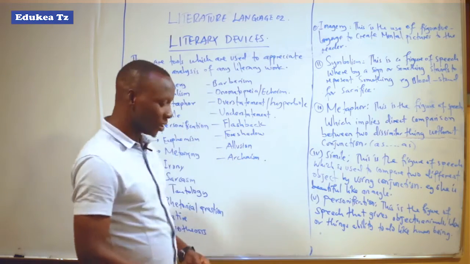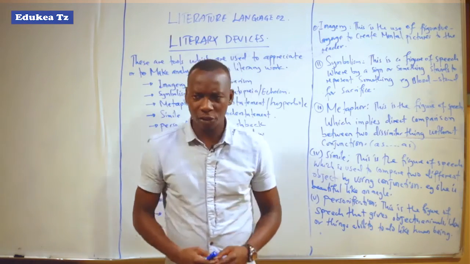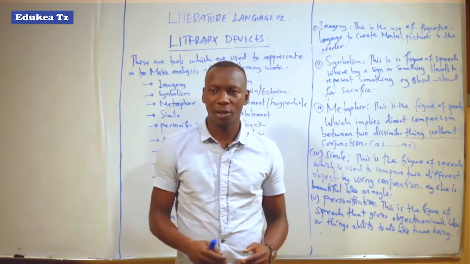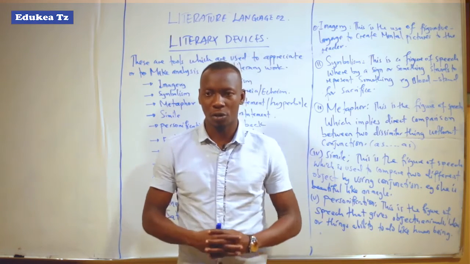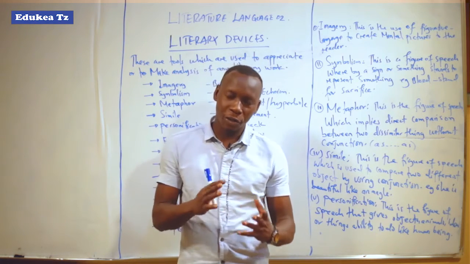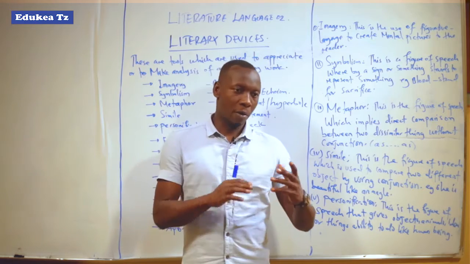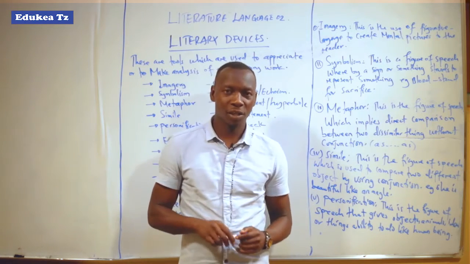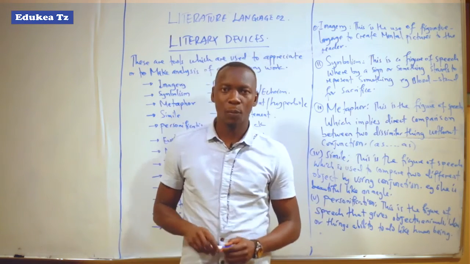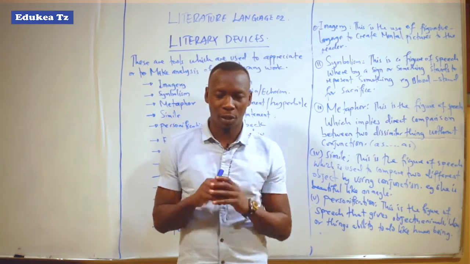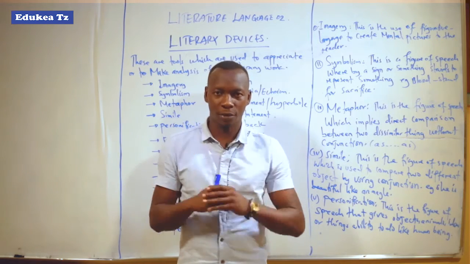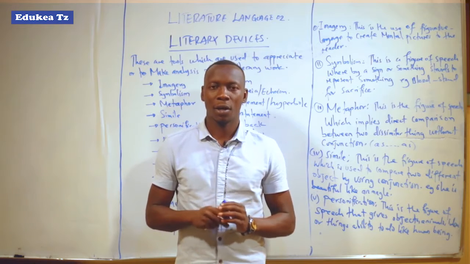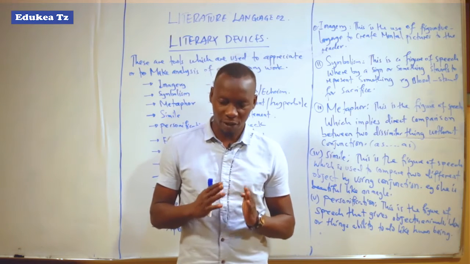When you are reading the text, after looking at words that imply imagery, it creates a mental picture or appeals to the sense organs. That is what we call imagery.